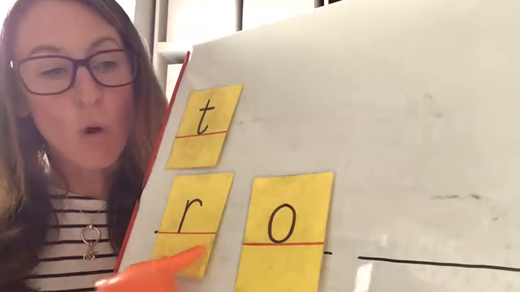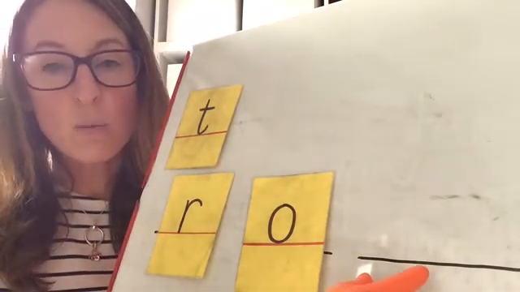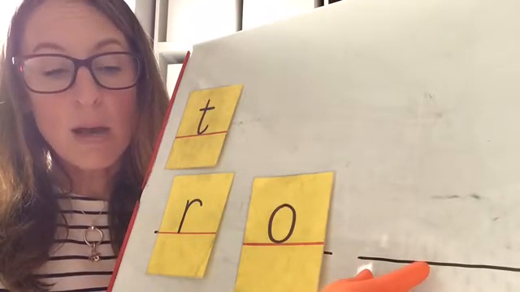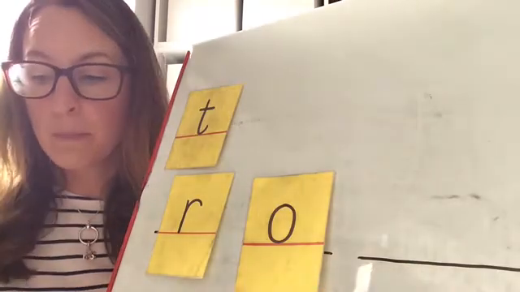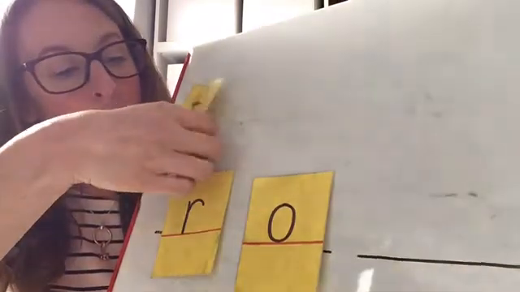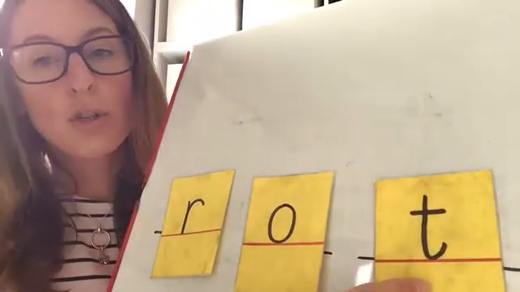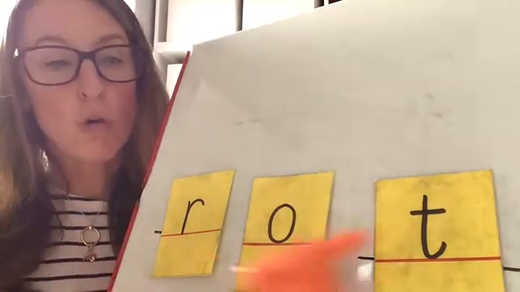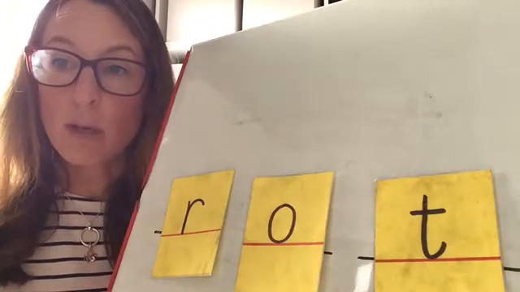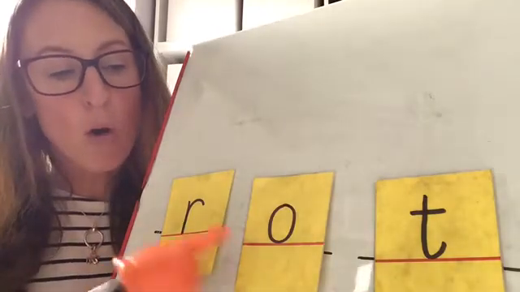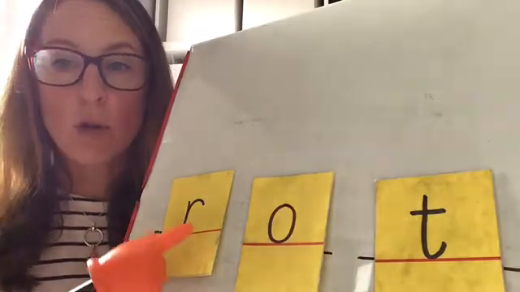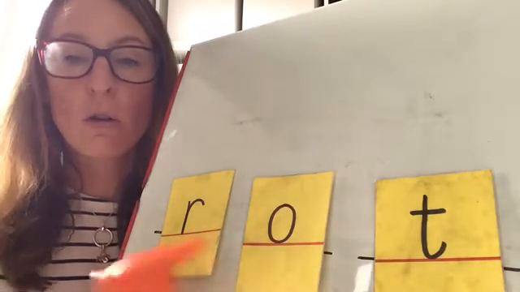If this were the word rot, which sound would go here? Find the sound and pull it down, making the sound as you do so. T. Now we have made the word rot. We can say the sounds and read the word together. R-O-T, rot. Let's read it one more time. R-O-T, rot.